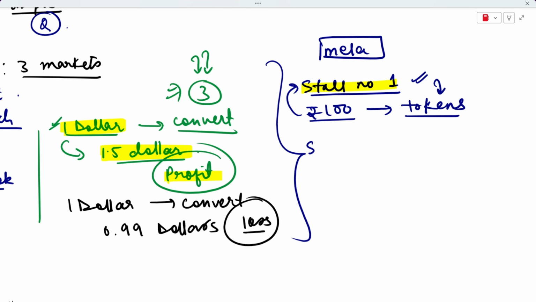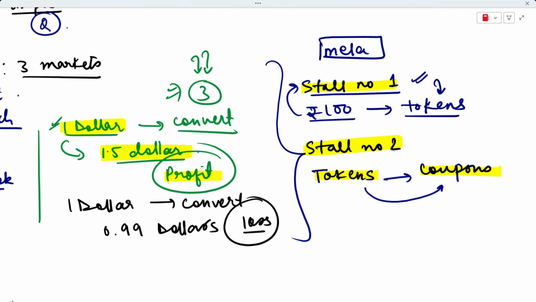So what happens at stall number 2? Let us talk about what happens at stall number 2. At stall number 2, you will exchange the tokens that you have received at stall number 1 for coupons. So you need some coupons and you had tokens with you. So at stall 2, this exchange is happening. You can exchange your tokens and get coupons, right? Let's come to stall number 3.